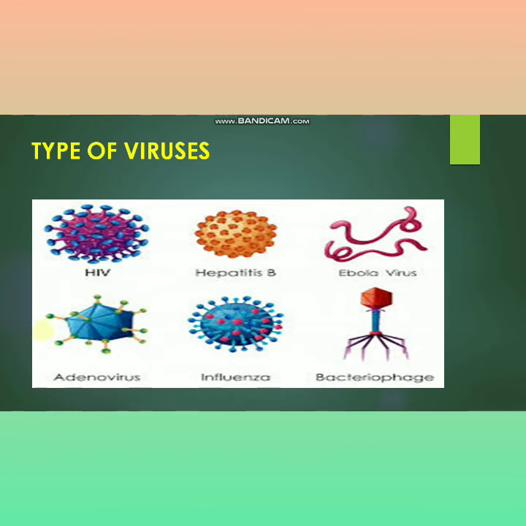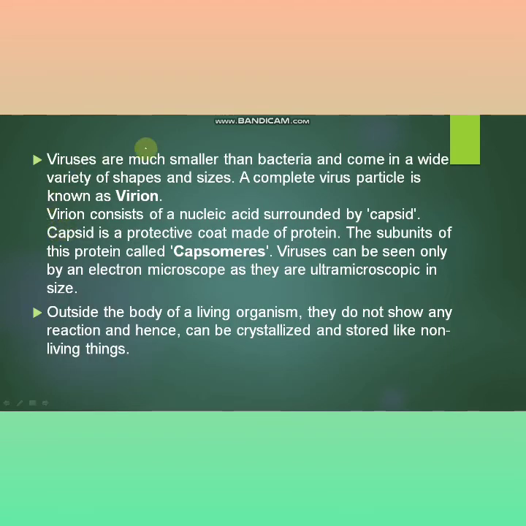These are some of the types of the viruses. First is the HIV, hepatitis B, which generally cause jaundice, Ebola viruses, adenoviruses, influenza, and bacteriophage. These are some common example of viruses. Please note down the name of viruses to learn about them. Viruses are much smaller than bacteria and come in wide variety of shape and size. They are found in different shape and size.